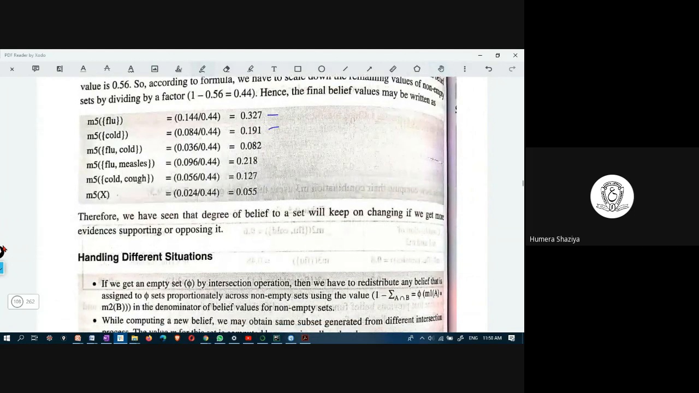If three symptoms are given, fever, headache, and sneezing, then it is flu. The probability is 0.3. All right.